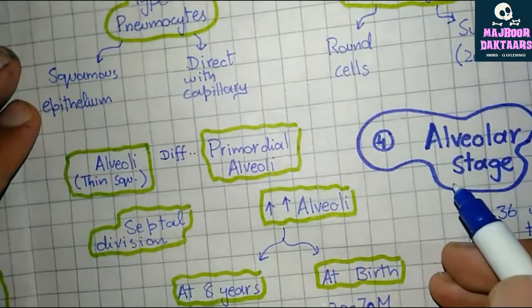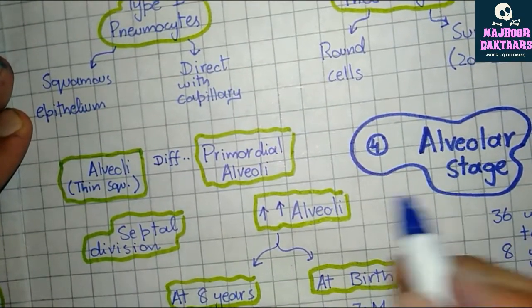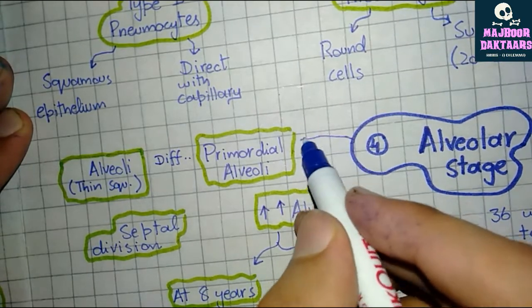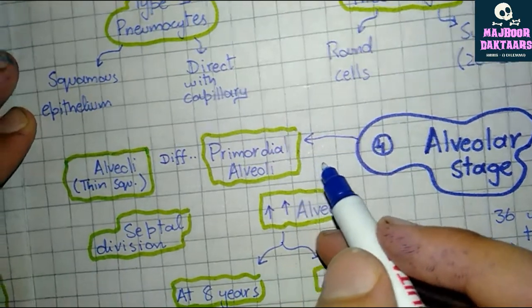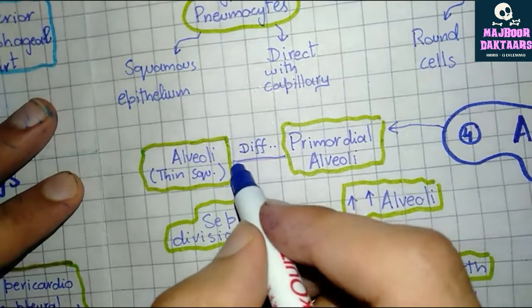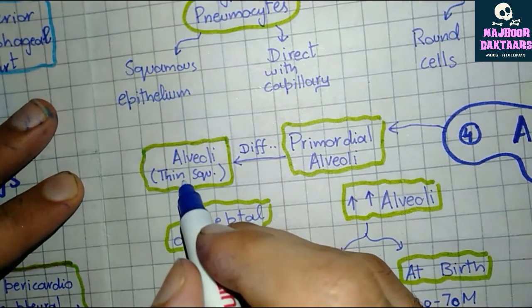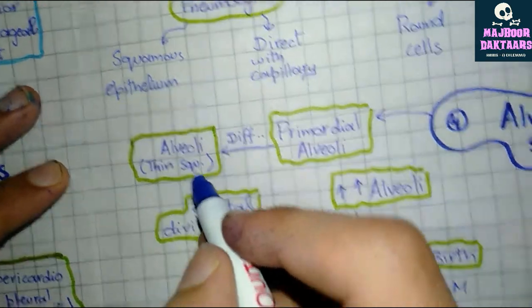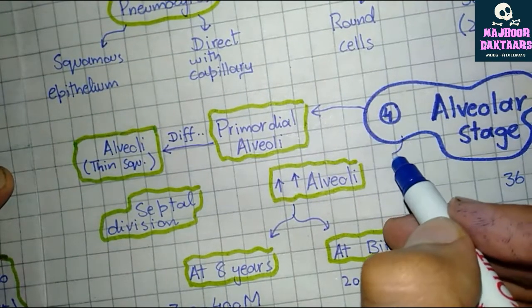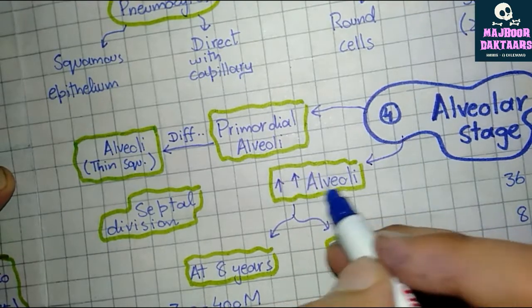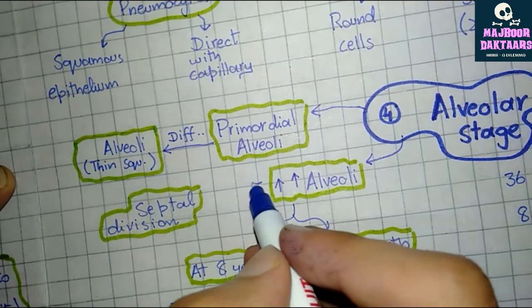Now, in the final stage, that is the alveolar stage, the primordial alveoli, which were immature and contained cuboidal epithelium, differentiate into mature alveoli, which contain thin squamous epithelium. In the alveolar stage, as it suggests, the number of alveoli increases via septal division.